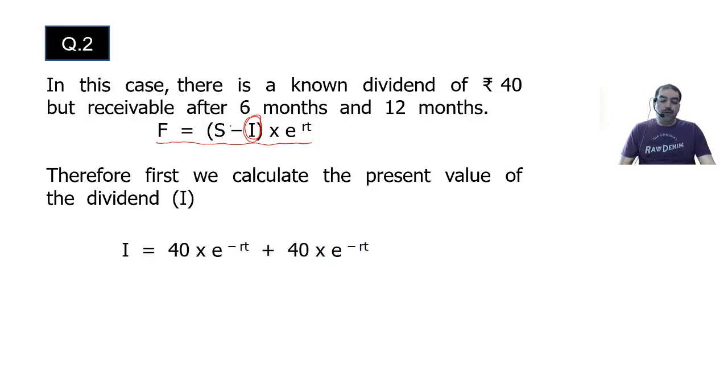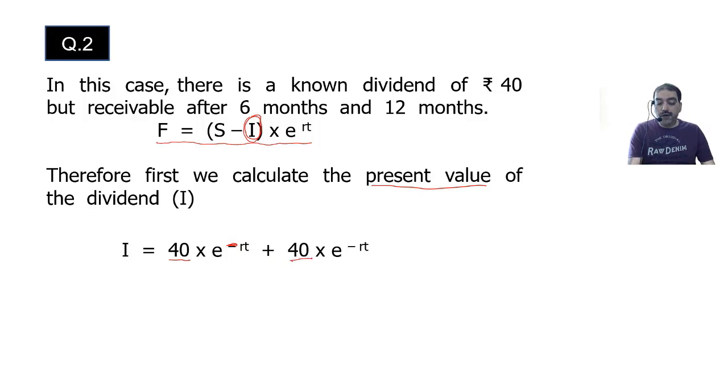So I is equal to first 40, which is going to be received after 6 months, into e raised to minus RT. If it is e raised to RT, then it is compounding. If it is e raised to minus RT, it is discounting, present value. So minus RT, remember this minus sign. We are calculating present value.